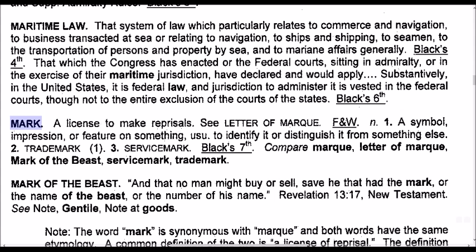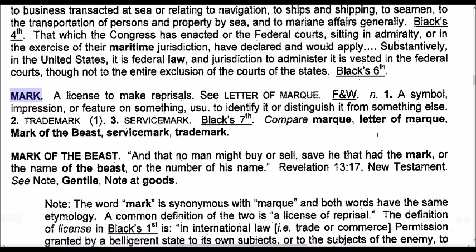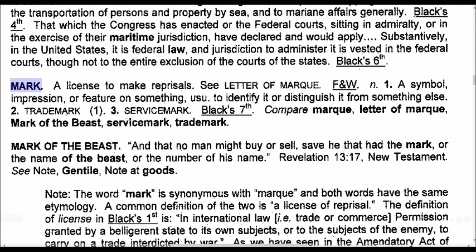See letter of mark. Wagnalls. Number 1, a noun: a symbol, impression, or feature on something, usually to identify it or distinguish it from something else. Number 2, trademark. Number 3, service mark. Black's 7th. Compare mark, letter of mark, mark of the beast, service mark, trademark.